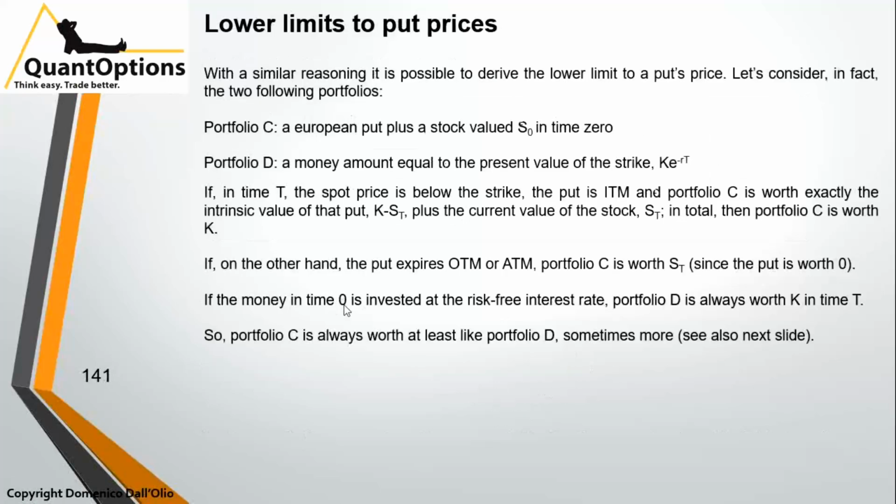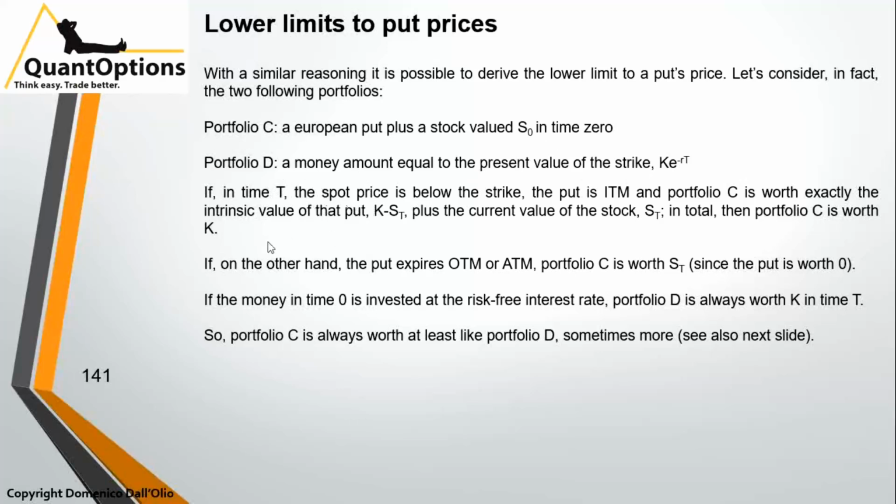What about the lower limits to put prices? With a similar reasoning, it is possible to derive the lower limit to a put's price. Let's consider in fact the two following portfolios. Once again, it is much easier than it seems. Portfolio C, a European put plus stock valued as S0 in time 0. Portfolio D, a money amount equal to the present value of the strike, K e^(-rT).